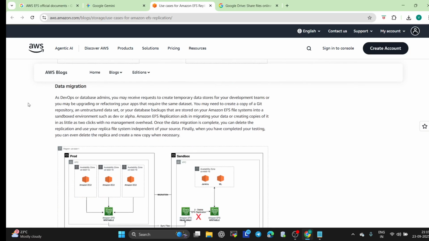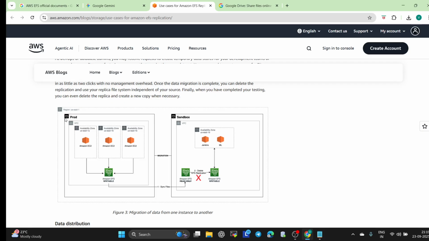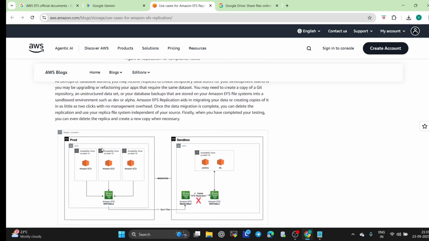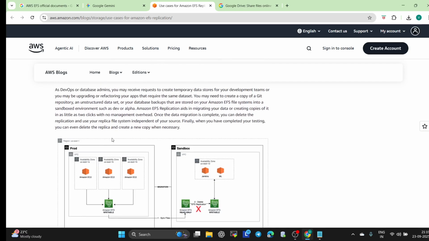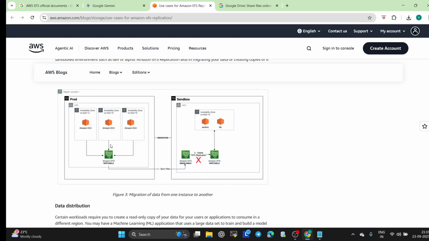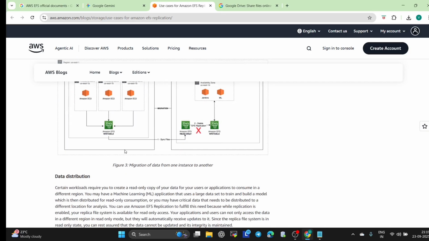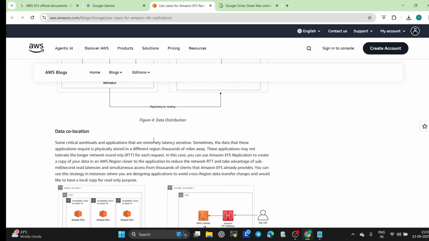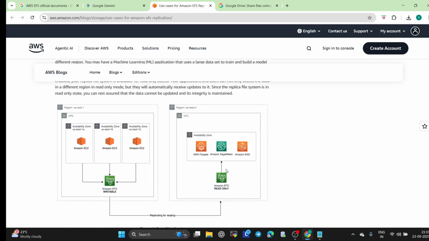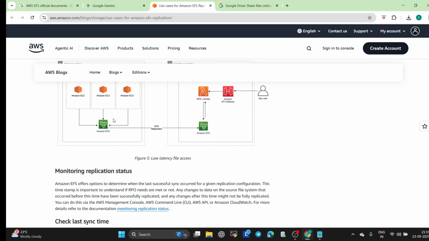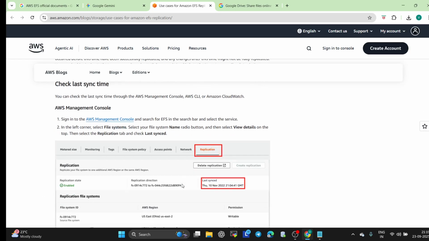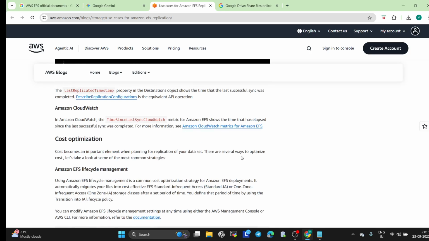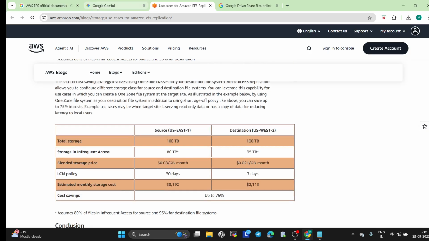Now see, data migration we also sometimes do. So how we will do it: this is for prod, this is sandbox, this is the VPC, and we are explaining only with the help of use cases. So if you have to migrate the data with the help of EFS, how we can do migration, like by syncing the files with each other. This is the flow diagram for that. And this is data distribution, how we can do distribution. And this is low latency file access, how we can do low latency and that migration. So each and everything, if you follow this official document, you will get.